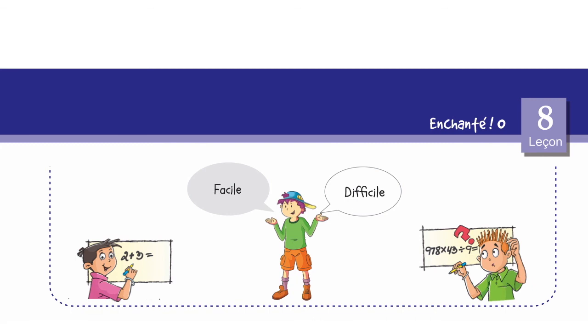So it is facile. And 978 into 43 divided by 9 is equal to what? It's a difficult equation. So we have to write here difficile. So facile contraire is difficile.